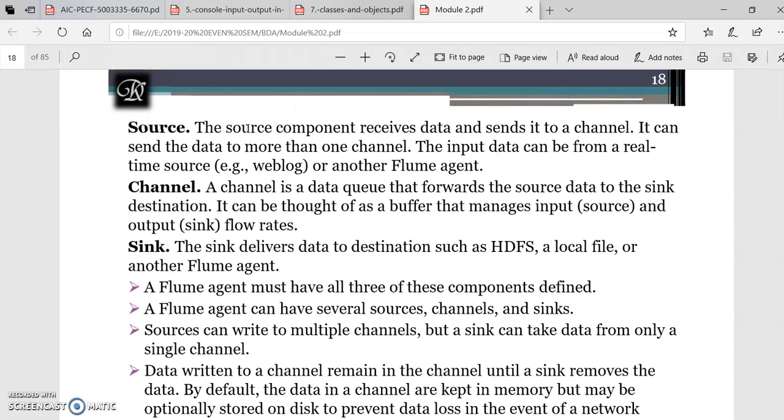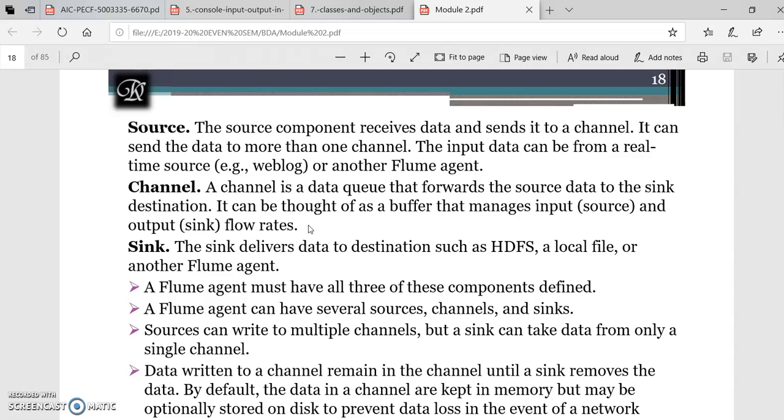The source mainly receives the data and sends it to the channel, and it can be sent to more than one channel at a time. It is considered a real-time source, for example a web log, or it may be another Flume agent also. The channel is a queue that forwards the source data to the sink.